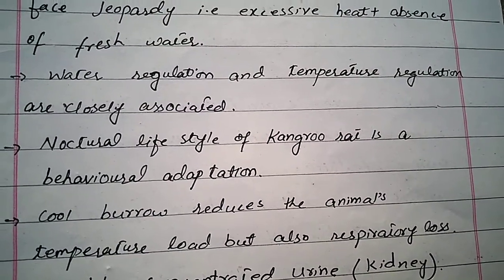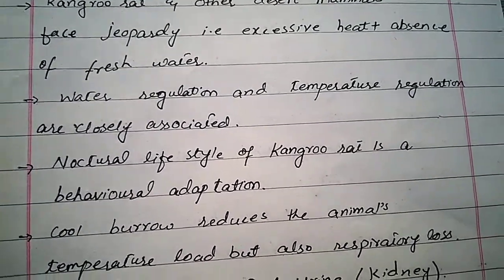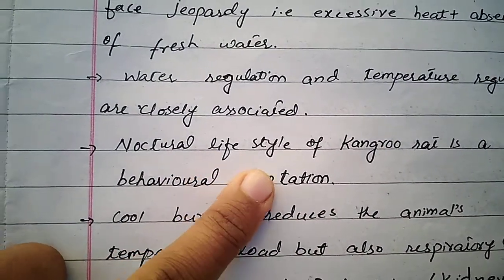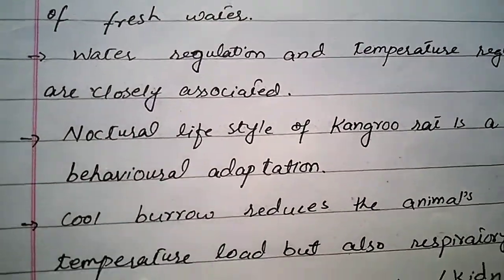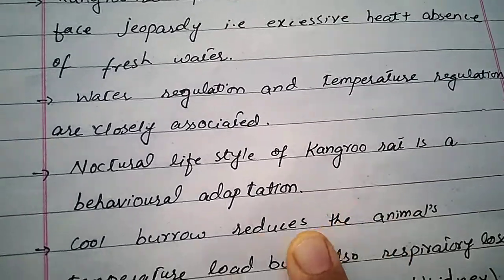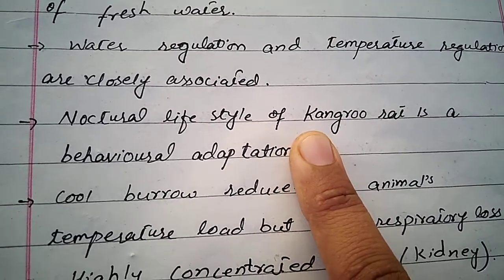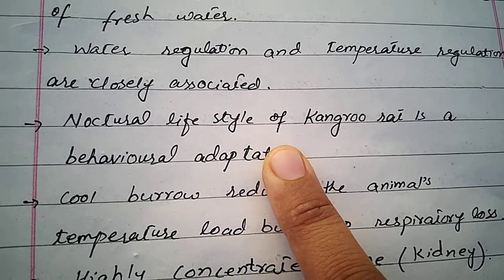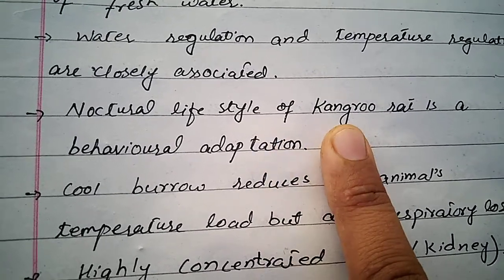Nocturnal lifestyle of the kangaroo rat is a behavioral adaptation. Kangaroo rat lives in its burrow during daytime, and its burrow is cool, with a low temperature. This kangaroo rat only feeds on dry seeds, and it does not drink any kind of water, and it only comes outside its burrow during night.